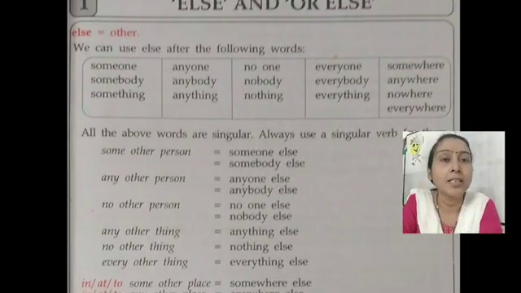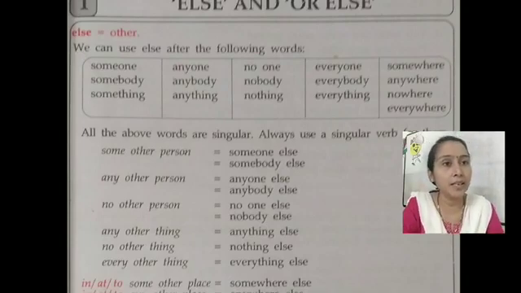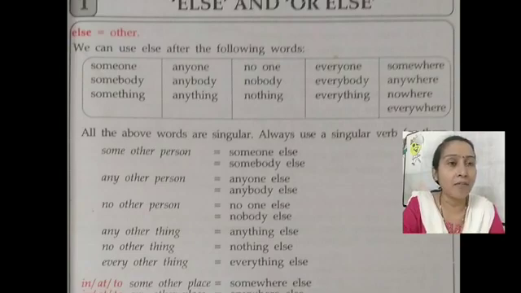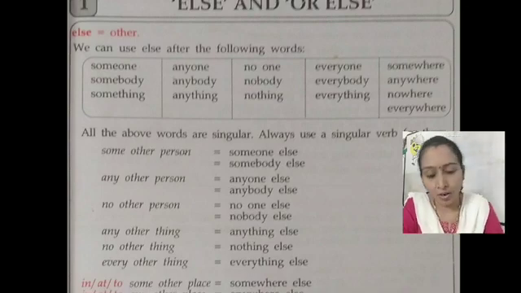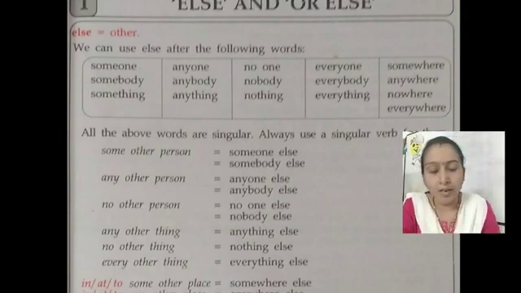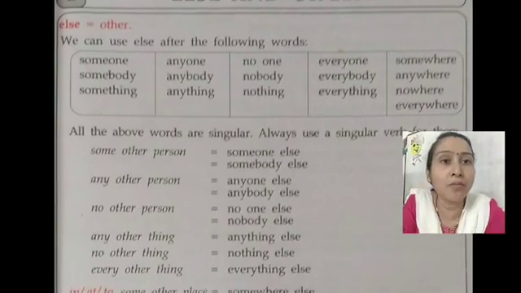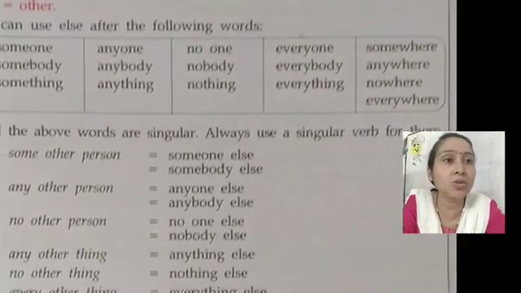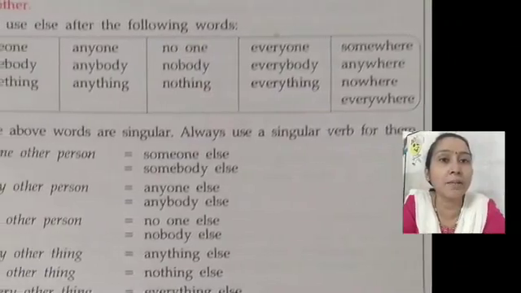One by one I read: someone, somebody, something, anyone, anybody, anything, no one, nobody, nothing, everyone, everybody, everything, somewhere, anywhere, nowhere, and everywhere. Okay, these words will help us to put else in the sentence. For example, all the above words are singular. Always we use a singular verb for them.